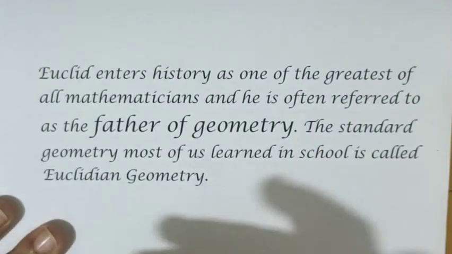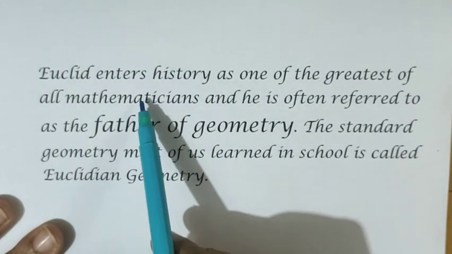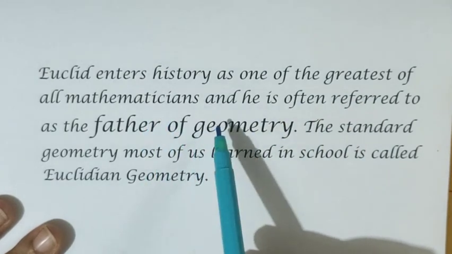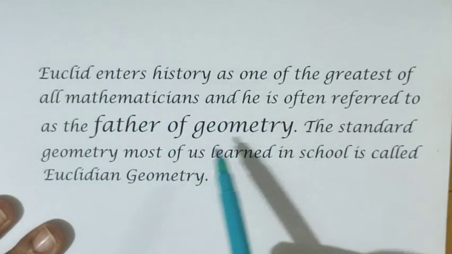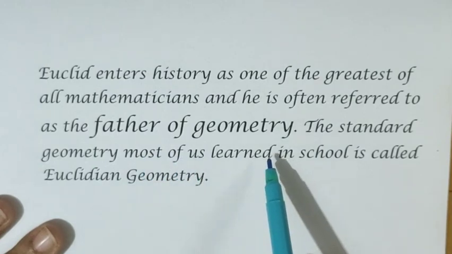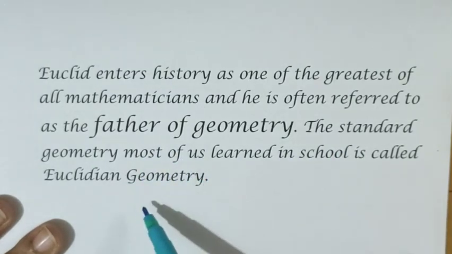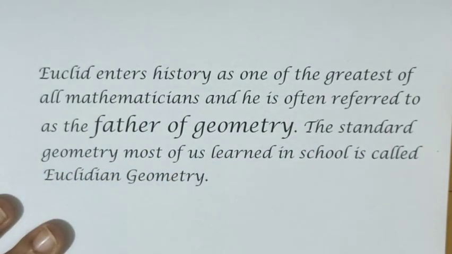So in our conclusion, what I want to say is that Euclid enters the history as one of the greatest mathematicians, and he is often referred to as the father of geometry. The standard geometry most of us learned in school is called Euclidean geometry. He is considered the father of geometry because most of his ideas we are applying in our daily life and in the geometry branch, right?